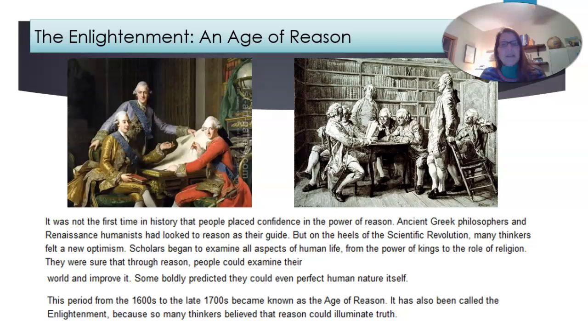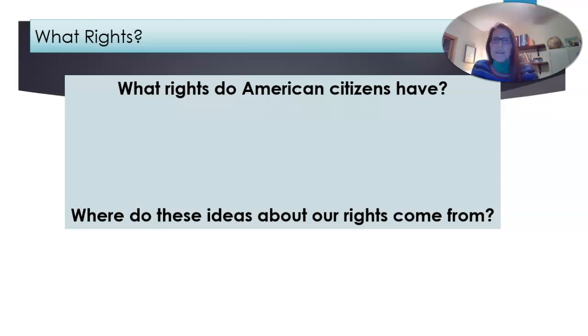The period from the 1600s to the late 1700s became known as the Age of Reason. It's also been called the Enlightenment because so many thinkers believed that reason could illuminate the truth, meaning through reason they could find a true meaning, they could find the truth of things.